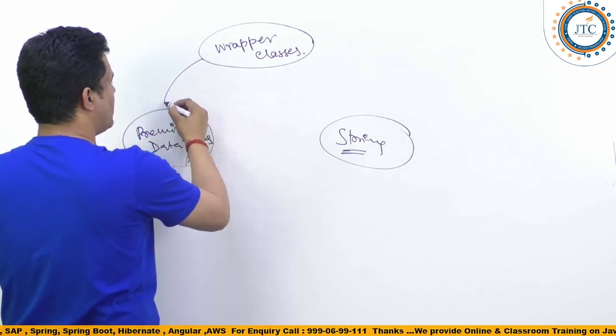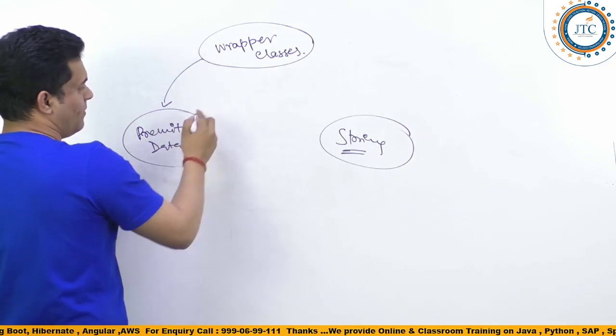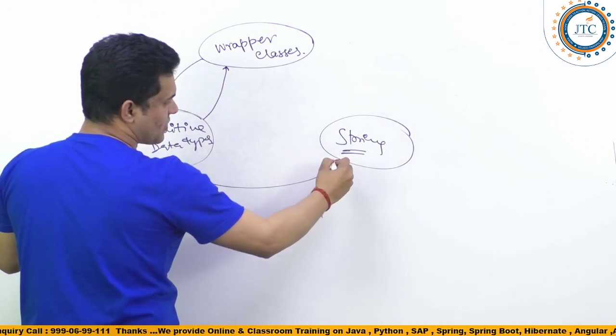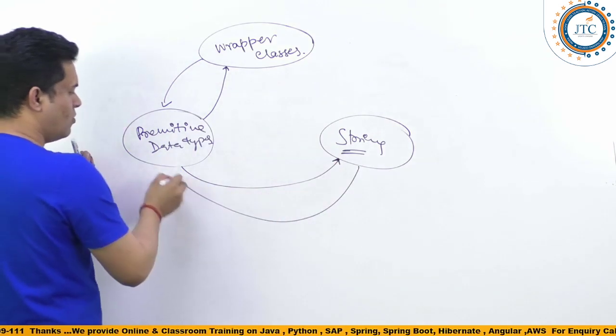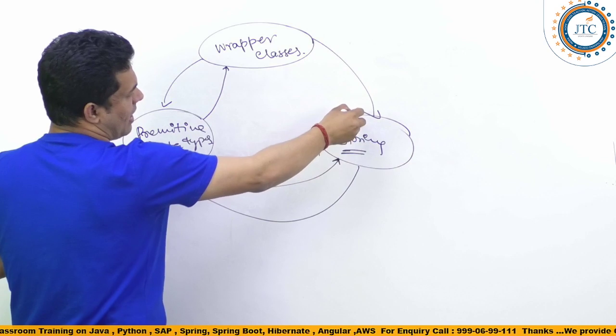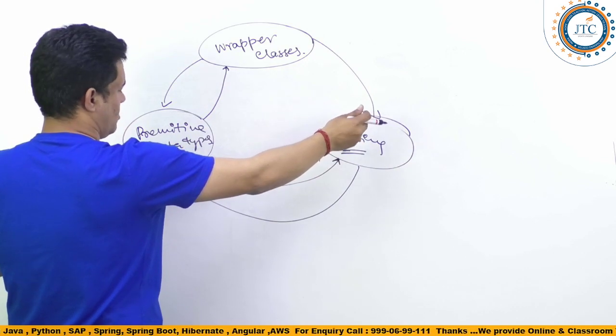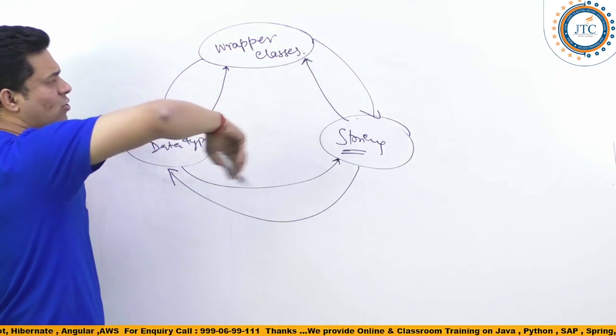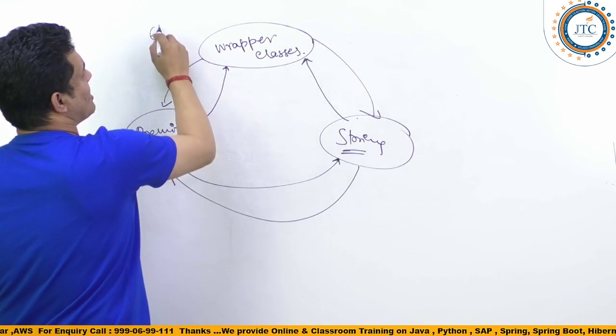So see, from wrapper to primitive, from primitive to wrapper, from primitive to string, from string to primitive, from wrapper to string, and from string to wrapper. These are all possible. So in total how many types are there? 6 types.